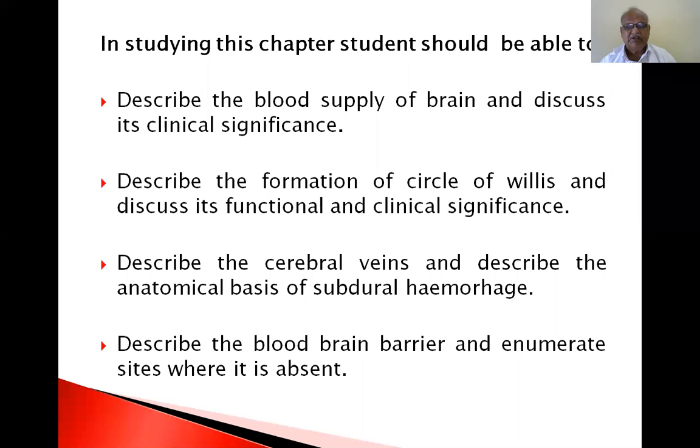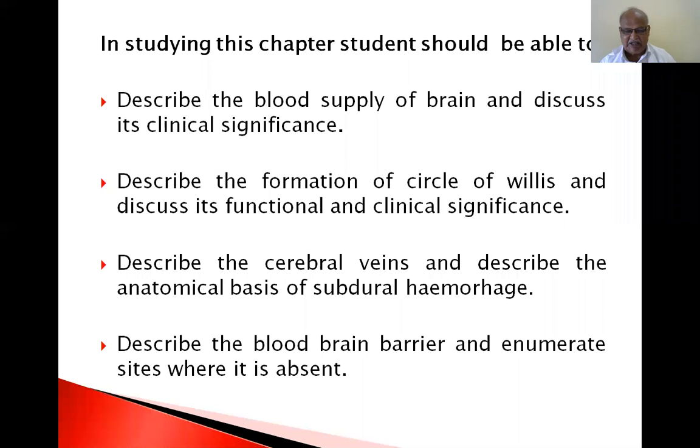Now, what is the blood-brain barrier and enumerate the sites where it is absent? There are certain mechanisms which allow only certain things from the blood into the brain, but not whole blood into the brain. So a selective permeability of the contents of the blood into the brain is there.